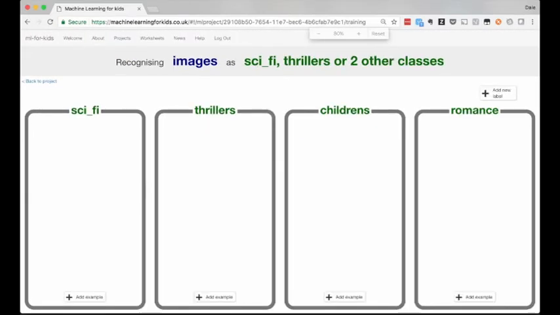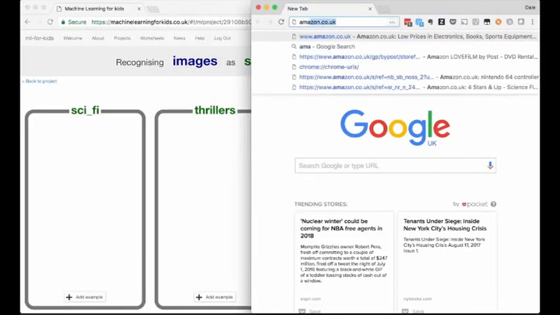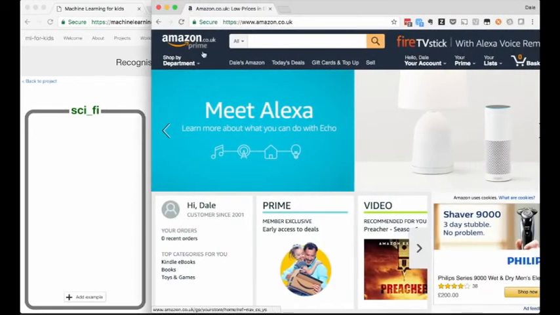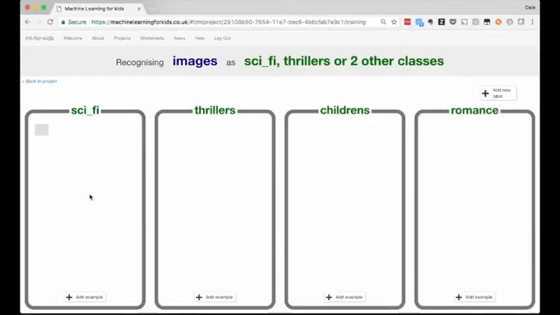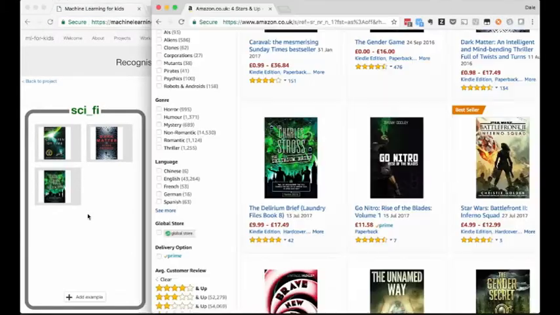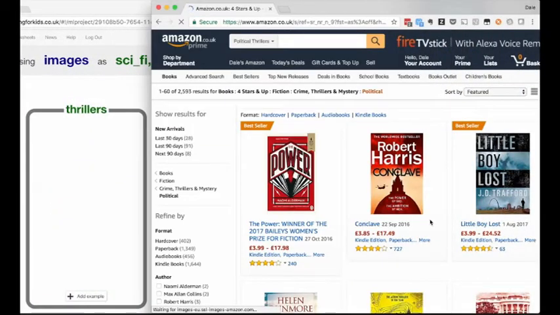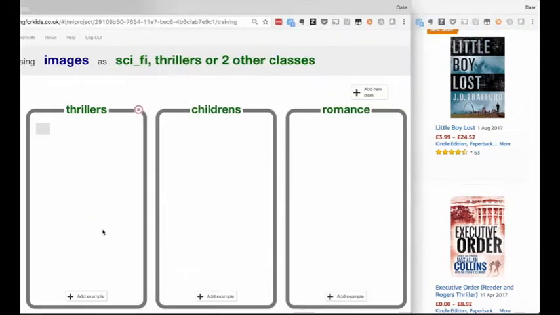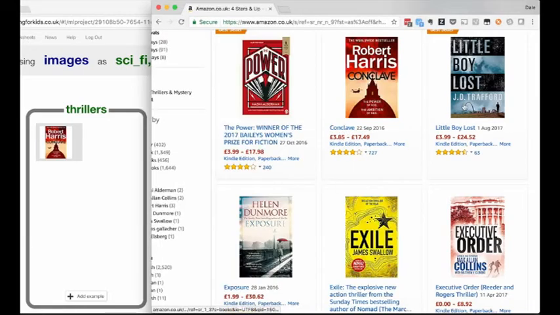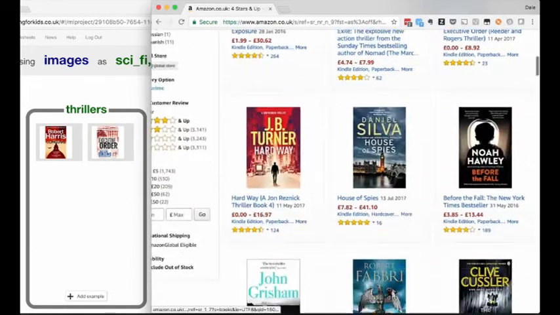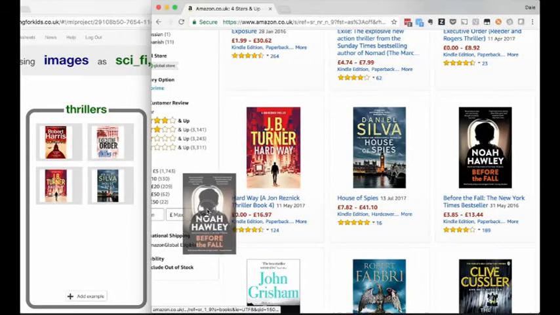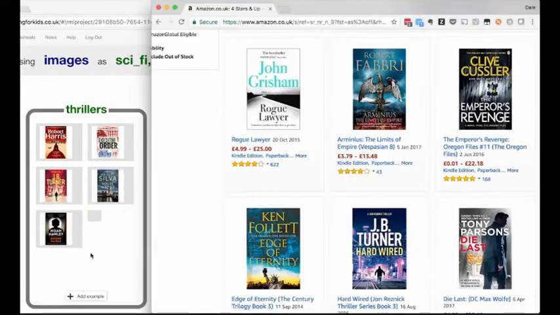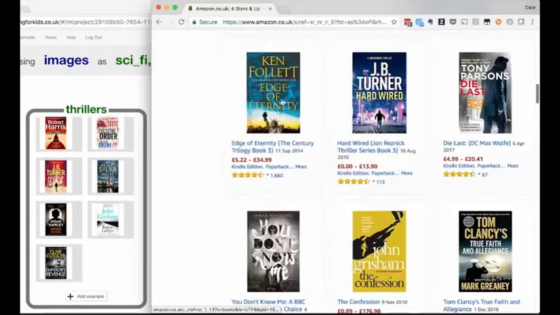The easiest way to get training data for this project is using a website for a library or a bookstore that has pictures of book covers. I'm going to use Amazon, and from there I can easily drag the examples I want into my training buckets. As I said before, when I'm running these projects with the kids, I encourage them to do this iteratively. So they'll do a little training and then see how good the model is, do a bit more training and see the impact that has. In the interest of time for now, I'm going to collect about 20 examples of covers for each of these genres.